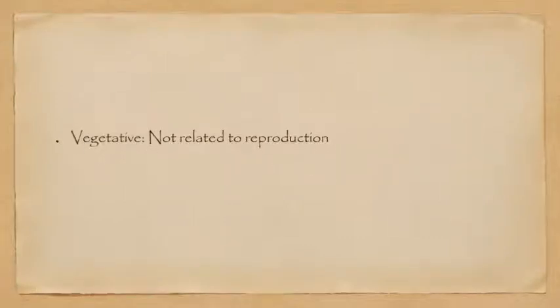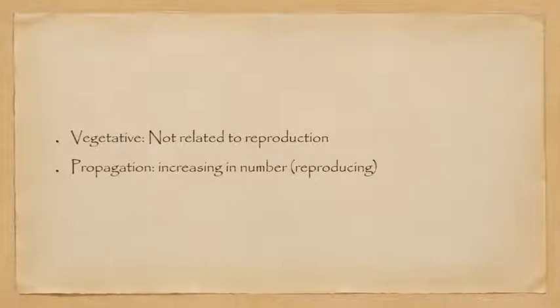Now, vegetative is anything which is not related to reproduction, and propagation means increasing in number, that is reproducing. So these two you can see are contradictory terms: vegetative, not related to reproduction; propagation, reproduction. So how are these two terms combined together to produce this topic, vegetative propagation?